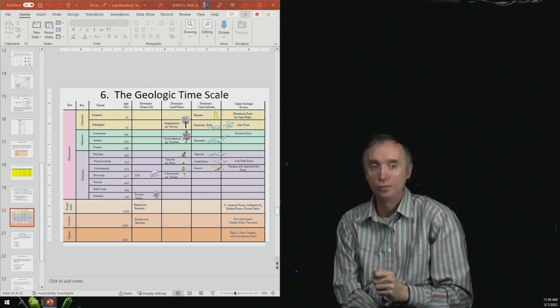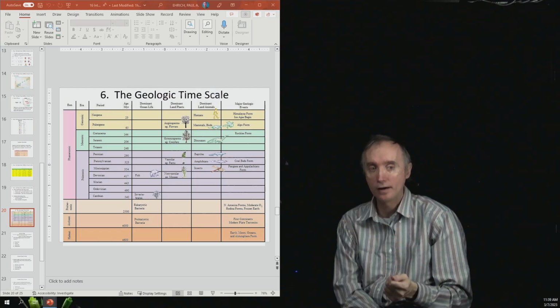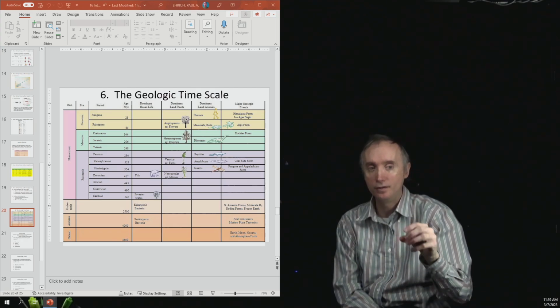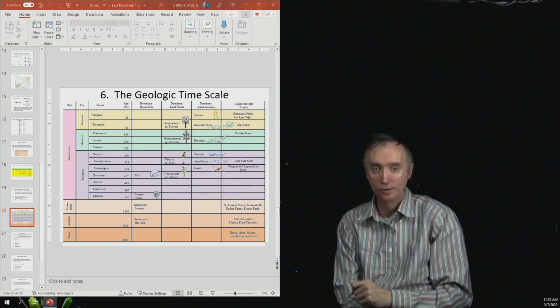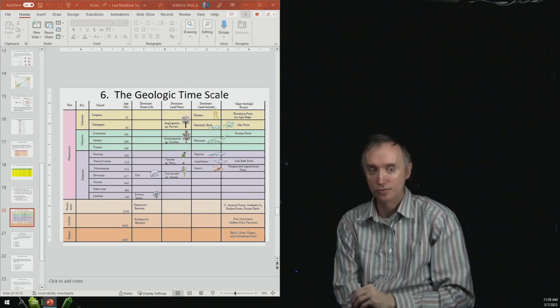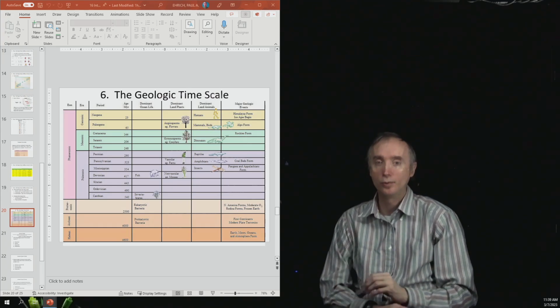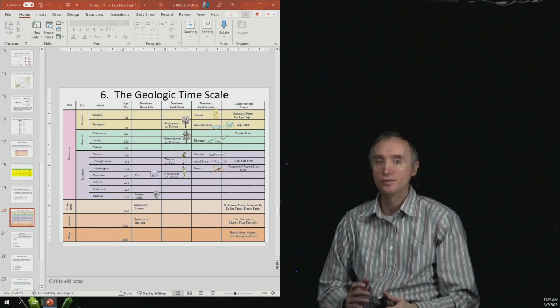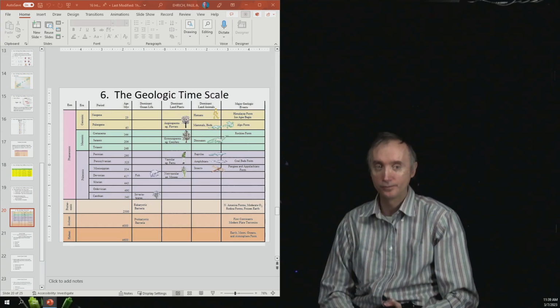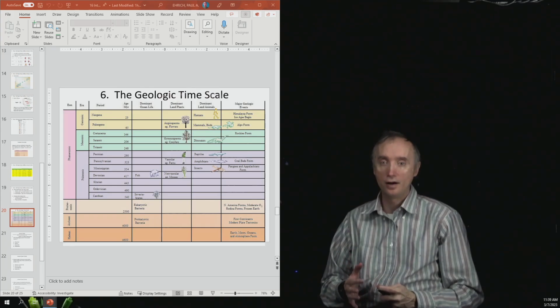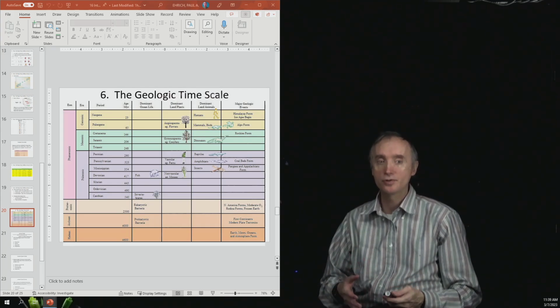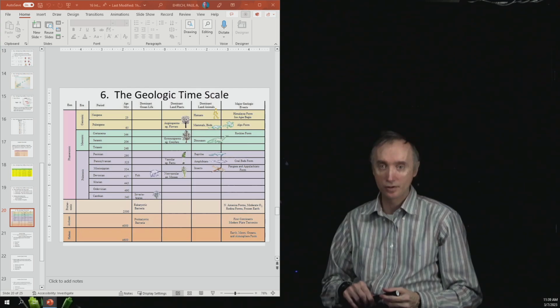Then what we did was we looked for radioactive substances in those rocks, and then we were able to identify them numerically. So we were able to give an age to each of those rocks. And so when we put this all together, we get the geological time scale. This time scale is going to give us the history of the Earth from its inception about 4.5 billion years ago until the present.